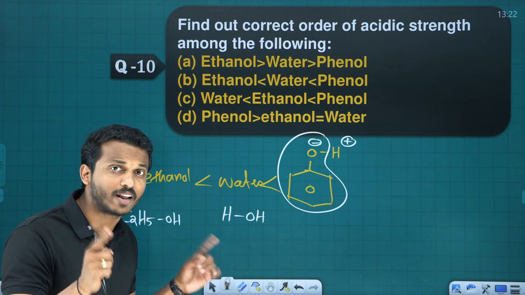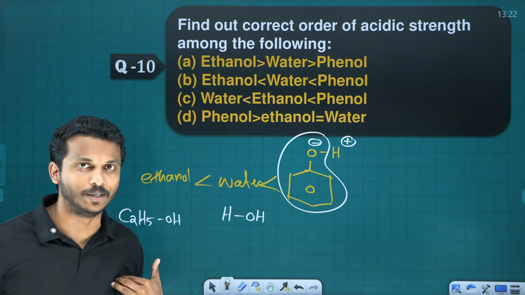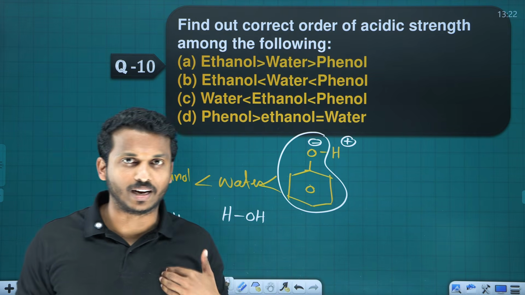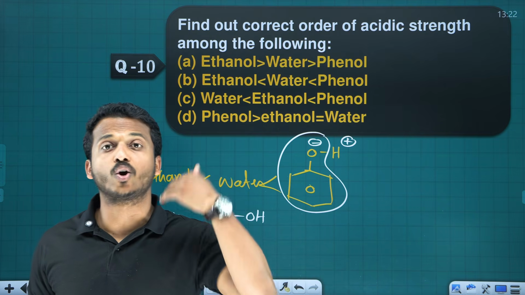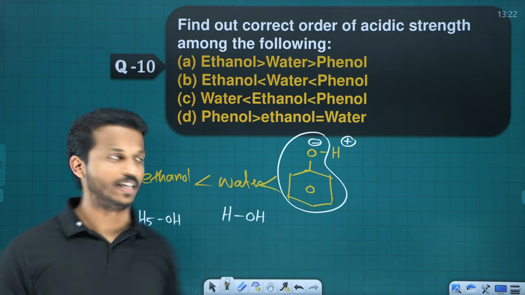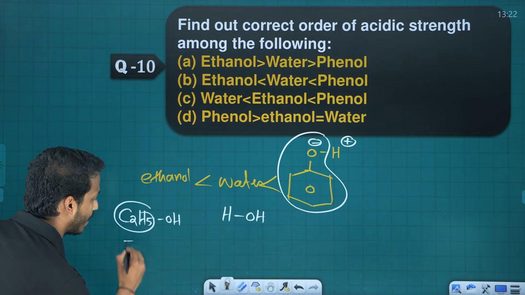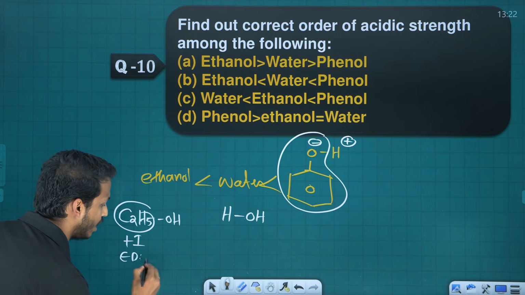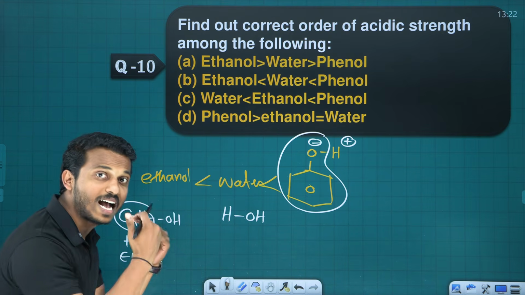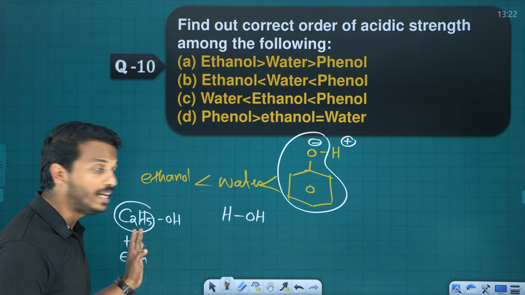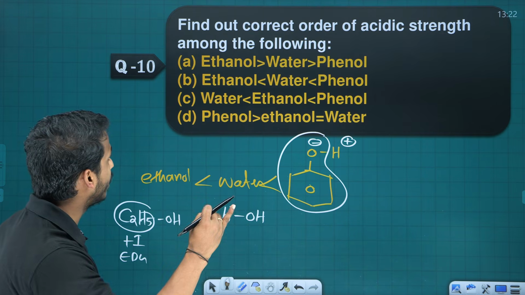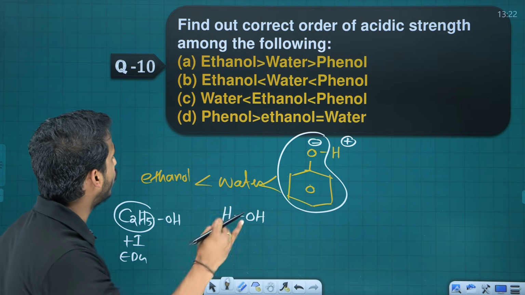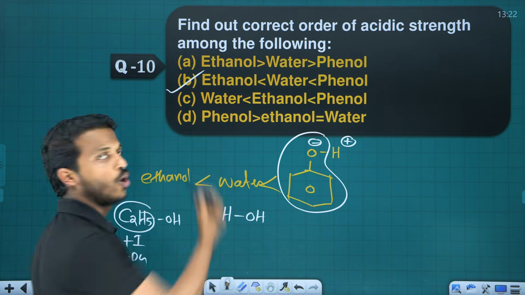The main factor affecting acidity is EWG. If an electron withdrawing group is there, it makes the compound more acidic. Electron donating groups decrease the acidity. Alkyl groups have a plus I effect. They are EDG. EDG decreases the acidity. Therefore, ethanol is least, then water, then phenol. So the correct order, dear, phenol greatest, okay? Correct order phenol, water and ethanol, option B.